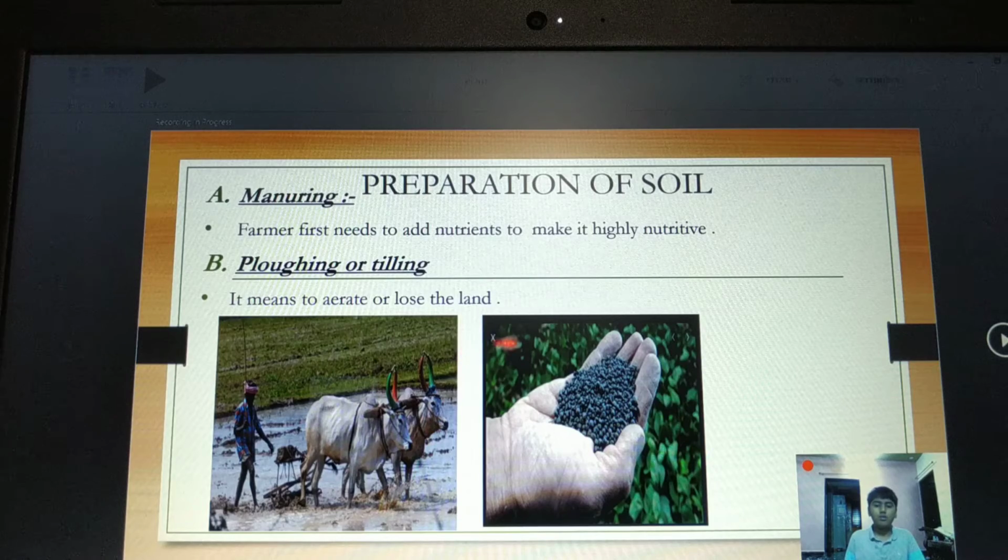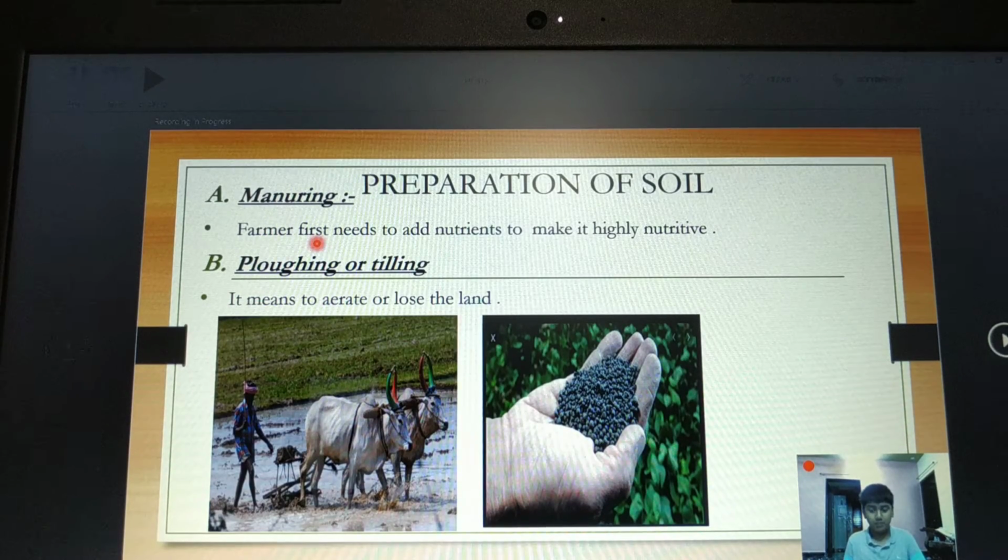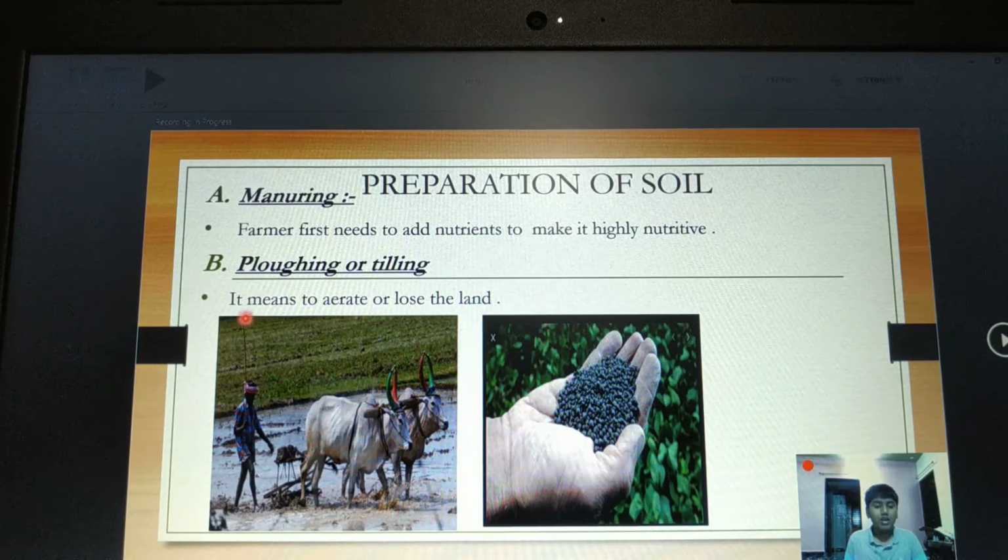Suppose the farmer has grown rice in a field for 2 to 3 years. The two crops will have absorbed the nutrients that the rice crop needs. And in the third year also, if the farmer grows rice, that yield will not be that good because the nutrients will not be there. Now he needs to add the nutrients first, and then he needs to plow or till it. Now it means to aerate or loosen the land.